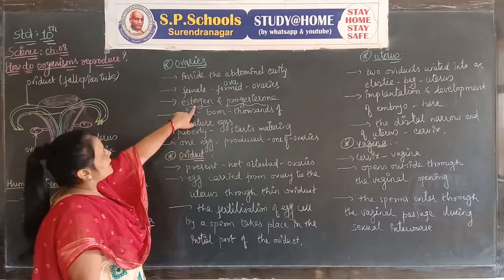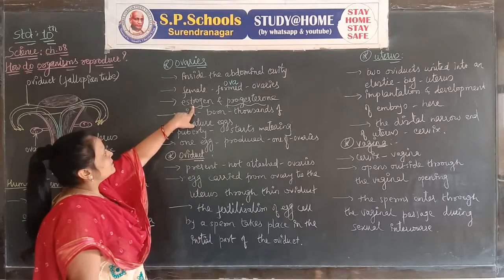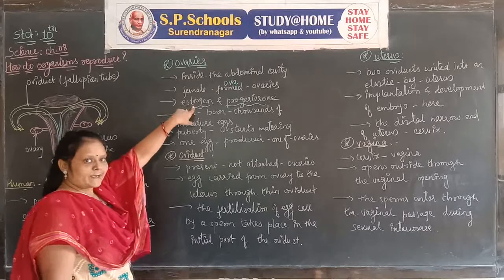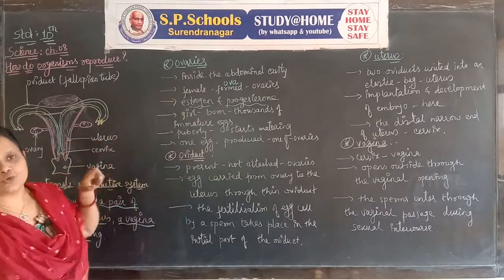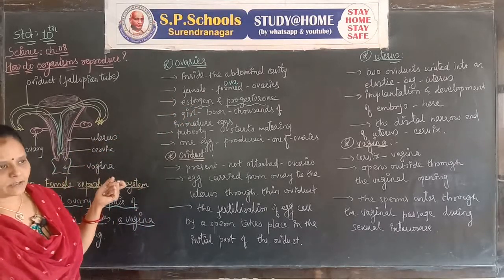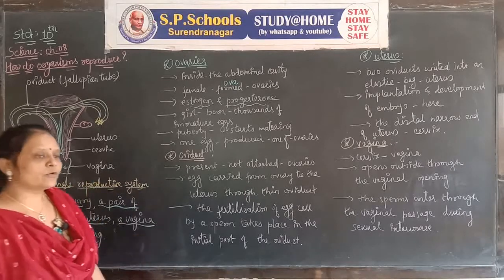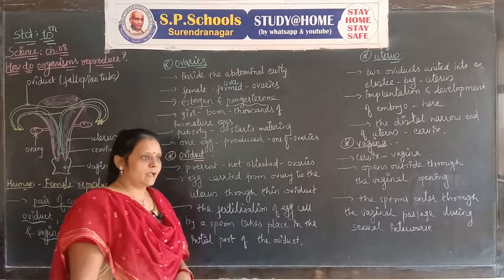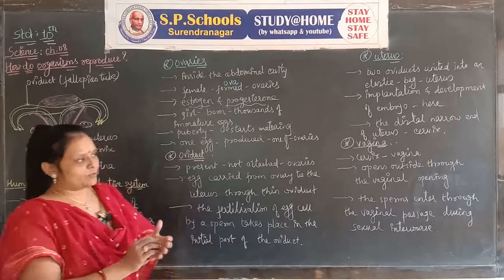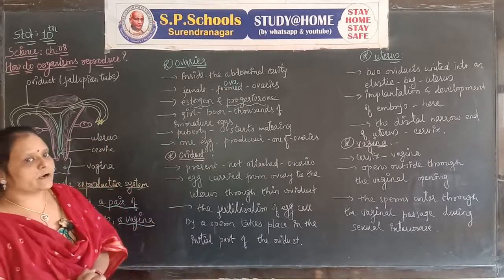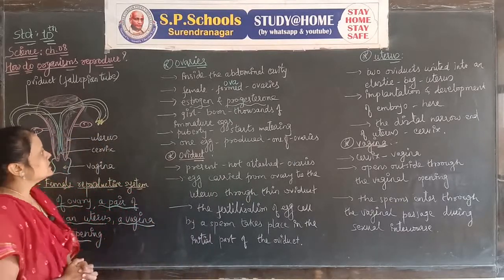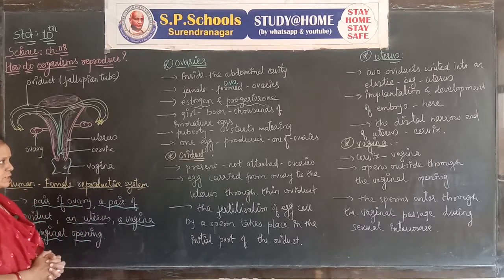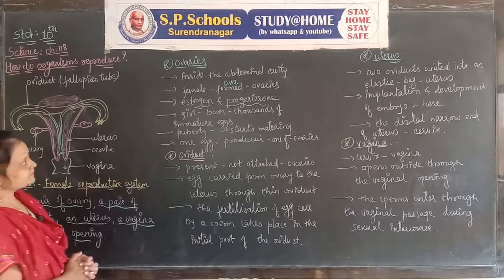These two hormones are important for the development of sexual characters and the control of the menstrual cycle. They are important in the female. In the male, it will be testosterone.